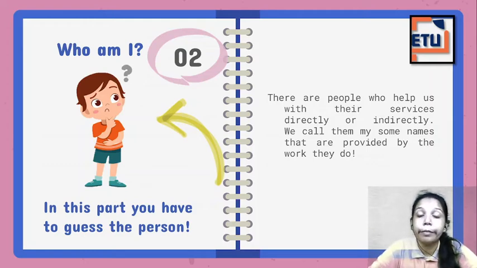Now see, the people around us do some work or some services which are directly or indirectly helpful to us. Okay. Now we also name them by the work that they are doing. Like, what am I doing? I'm teaching you all, right? So I am a teacher. Can you understand? Now you all are listening. So who are you? All are students, right? Now see,